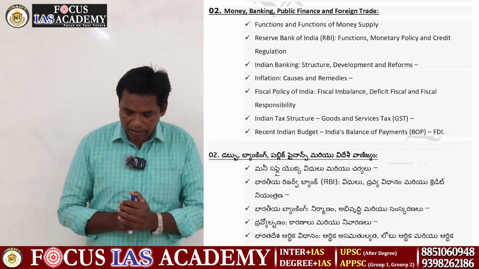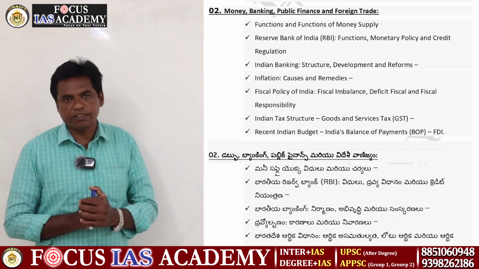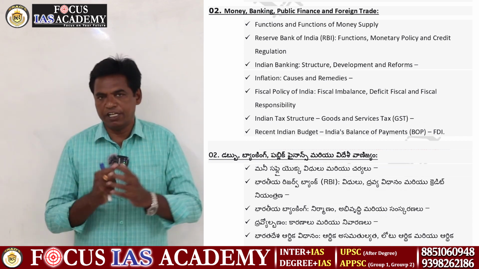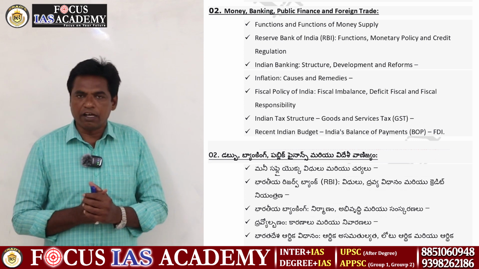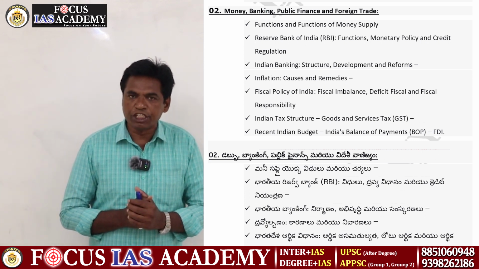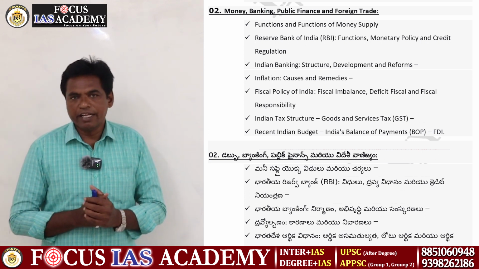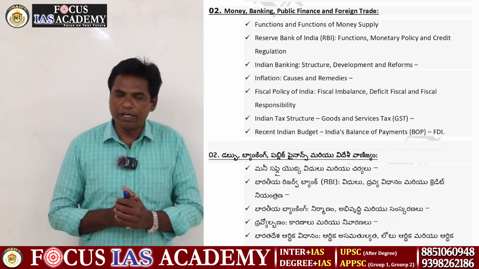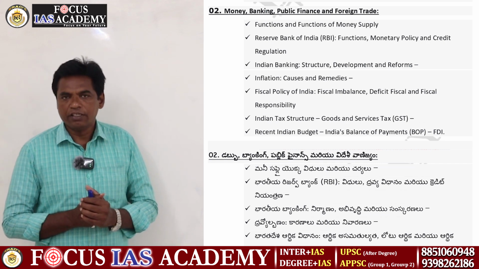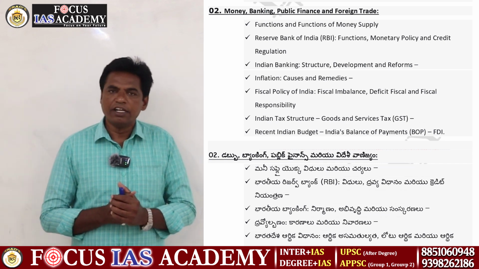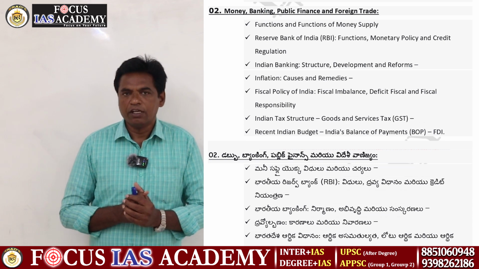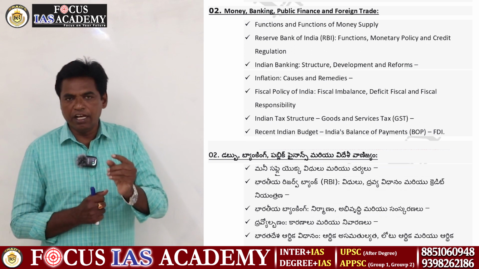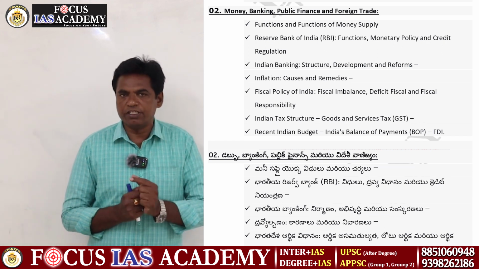Another topic is the recent Indian budget. Once upon a time there were two types of budget in India. From 2017-18 onwards, only a single budget is introduced in Parliament. In 2016-17, the central government appointed the Bibek Debroy Committee, and on its recommendation India maintains a single budget.